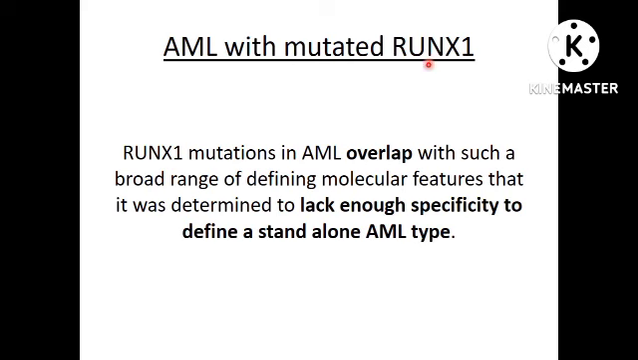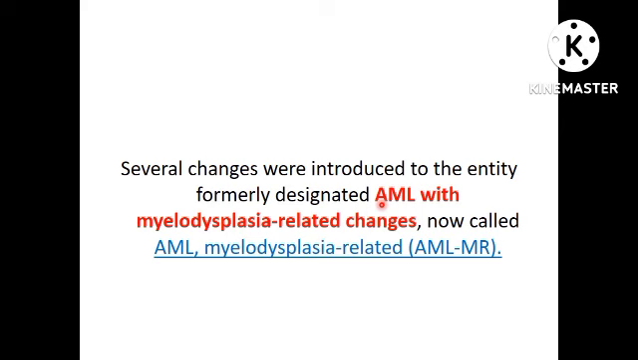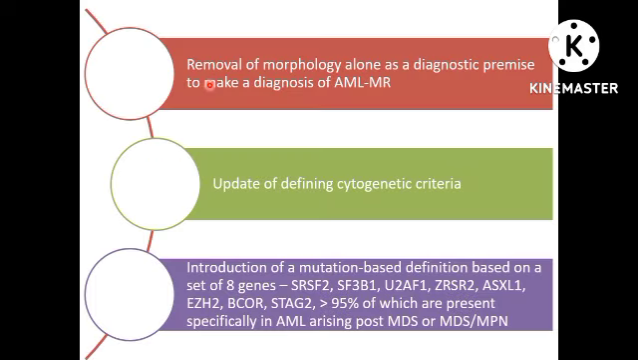AML with mutated RUNX1 has been eliminated from the recent WHO classification due to lack of specificity to define it as a standalone AML category. The previous diagnostic category, AML with MRC, is now called AML myelodysplasia related, AML-MR. These three are the important changes which are made in AML-MRC diagnosis.